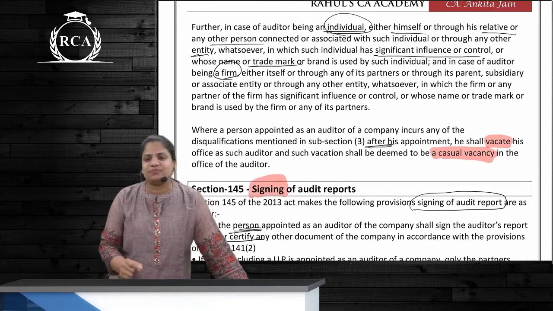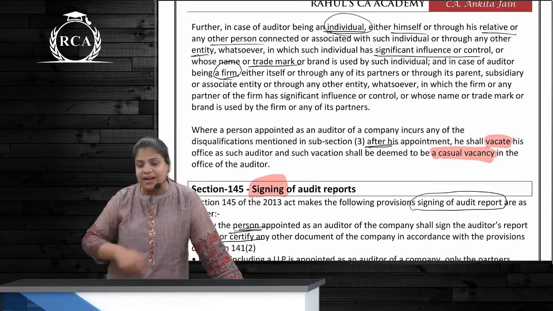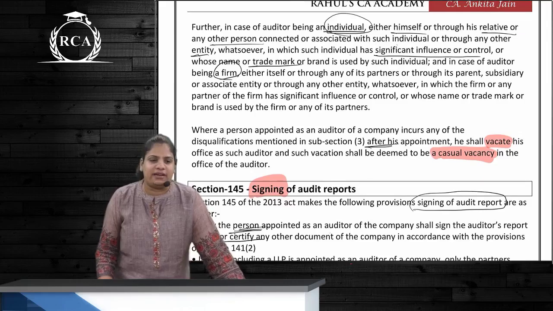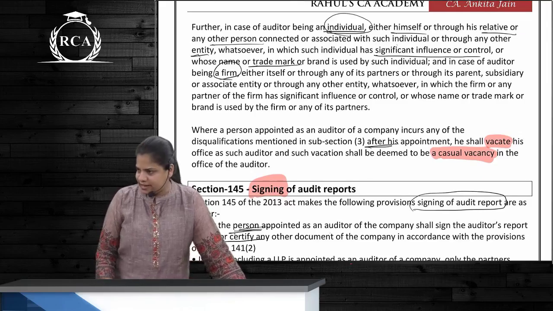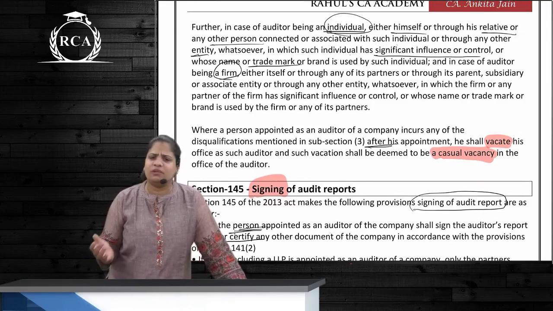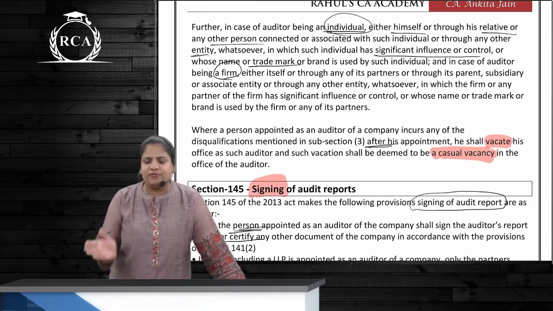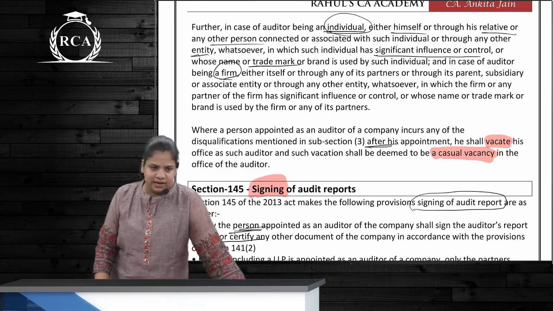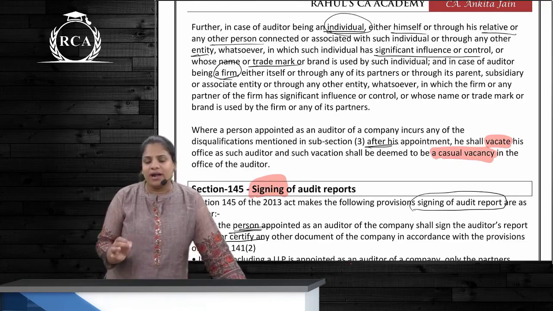And in case this point is attracted, means he provides any such service, then what? He is disqualified, and what is created is a casual vacancy, correct? The casual vacancy will be filled up accordingly, depending on whether it is a government company or a non-government company. Is this clear? This was 144.